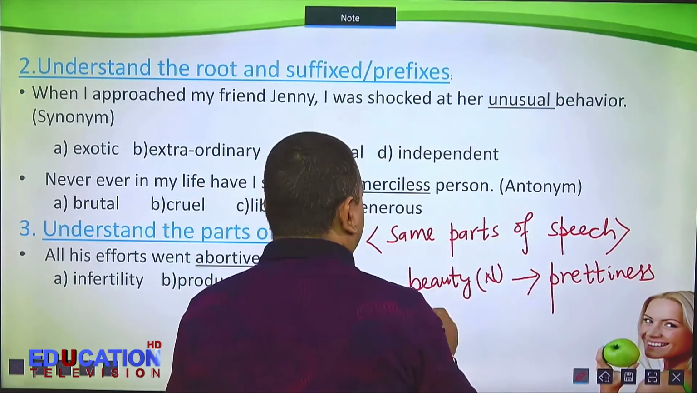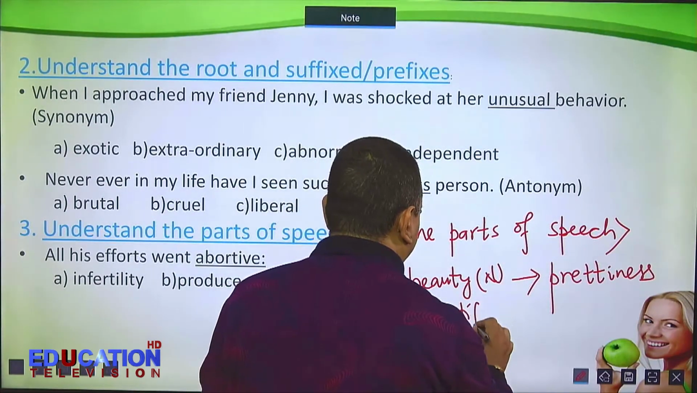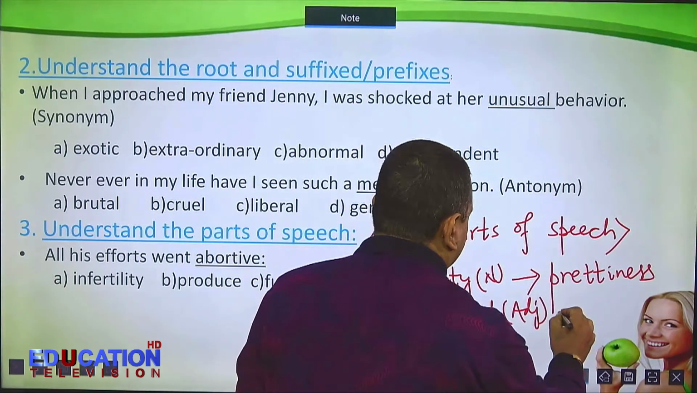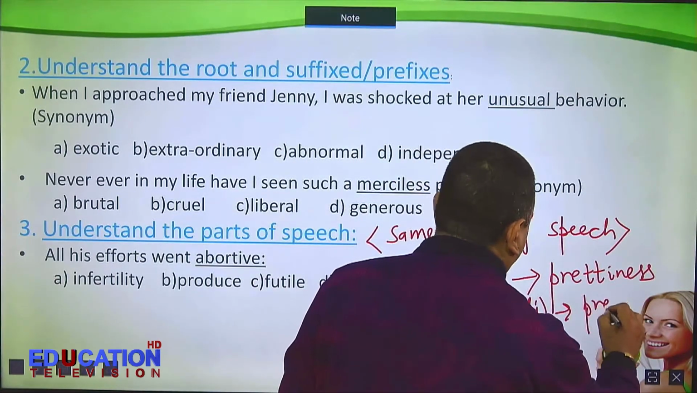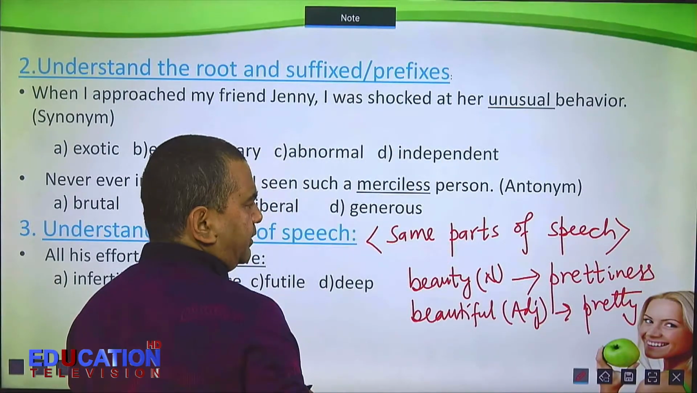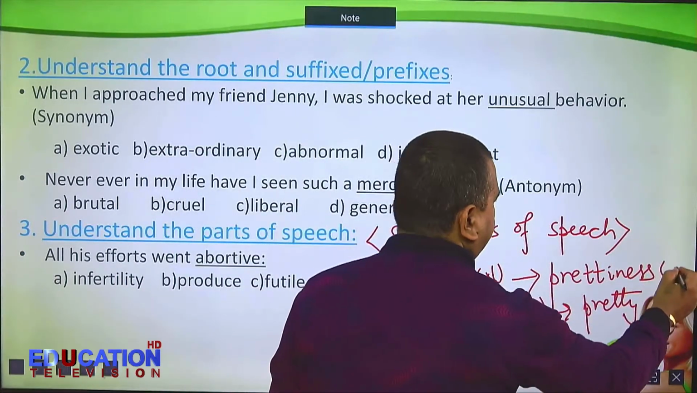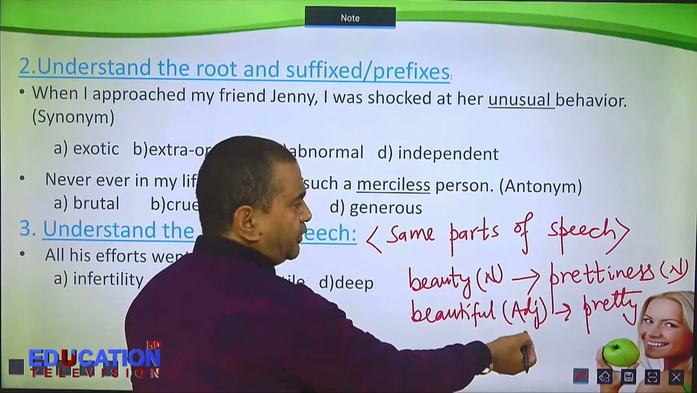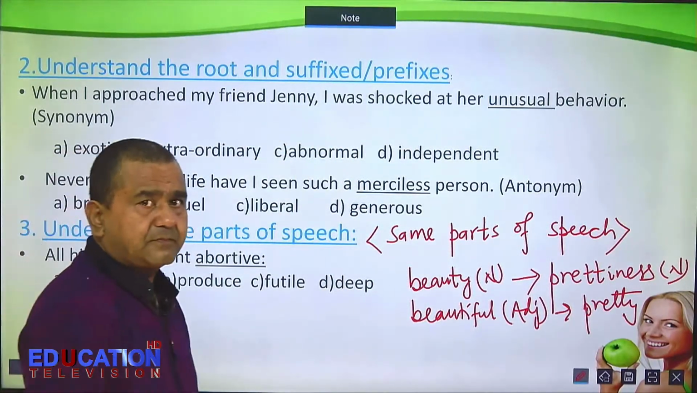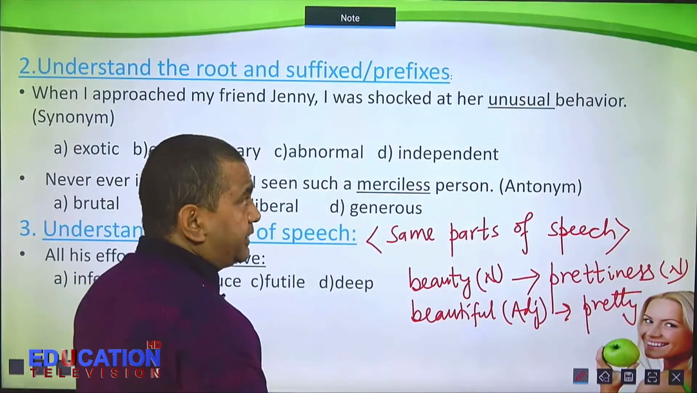And similarly, beautiful. This is adjective. So its synonym must be pretty, because both of them are adjectives. This is also noun, this is also noun. This is also adjective, this is also adjective. So similarly, antonyms also in the same way.